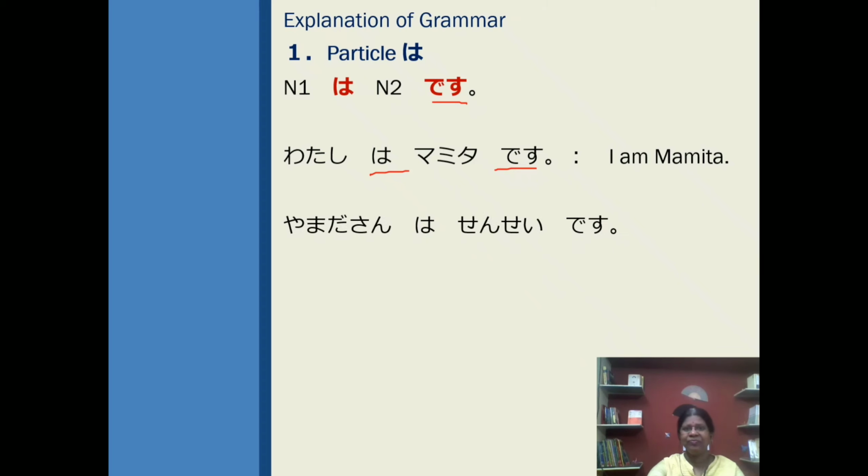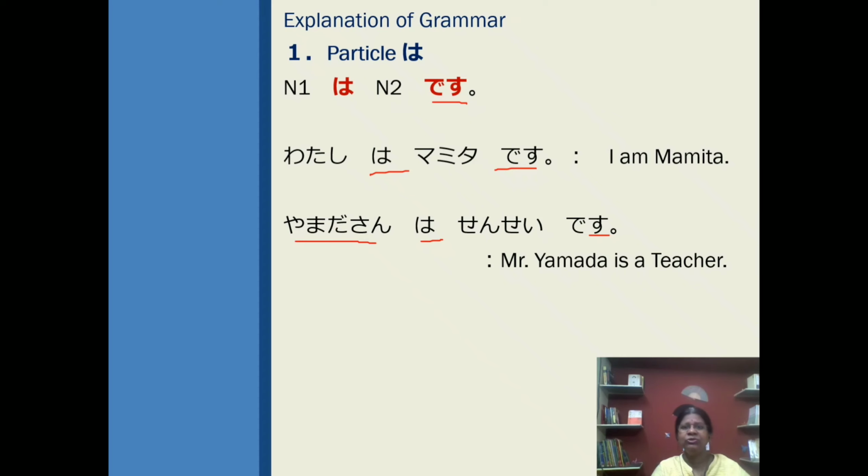Next sentence. Yamada-san wa sensei desu. Here Yamada is the topic of the sentence. It takes the wa particle. Sensei, then desu. As it is a positive sentence, desu comes at the end. Like this you can say, Mira-san wa kaisai desu. Kumi-san wa sensei desu. Maria-san wa gakusei desu. Yamada-san wa ginkoin desu. Like this. Hope you get how to make a positive sentence.